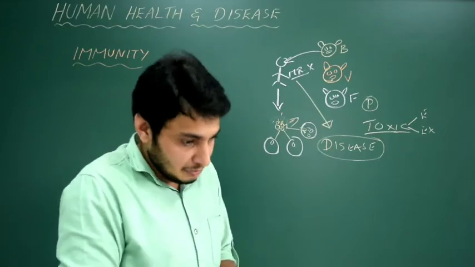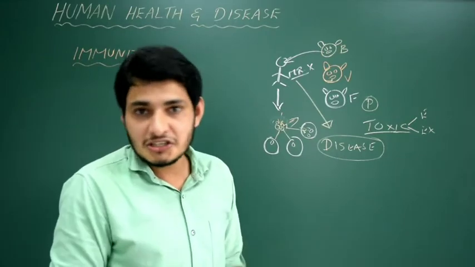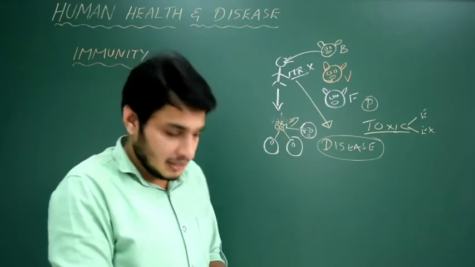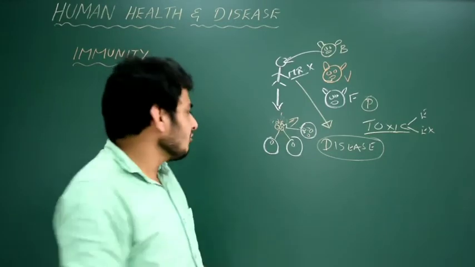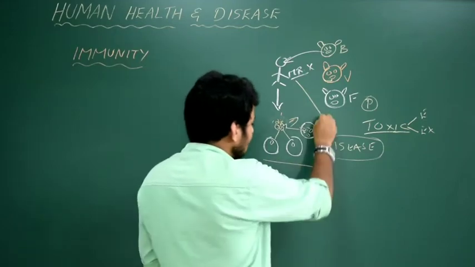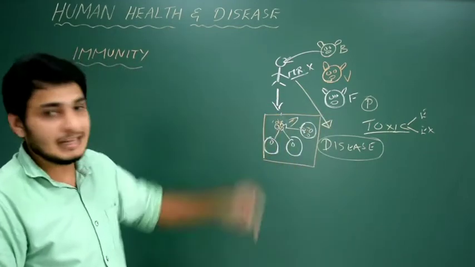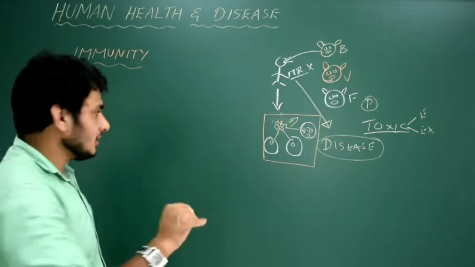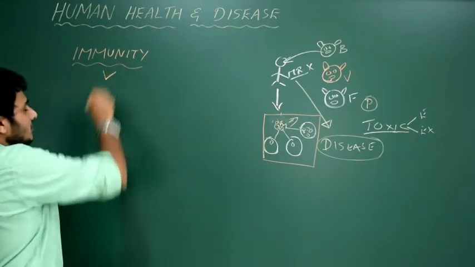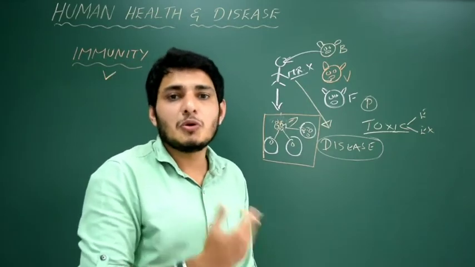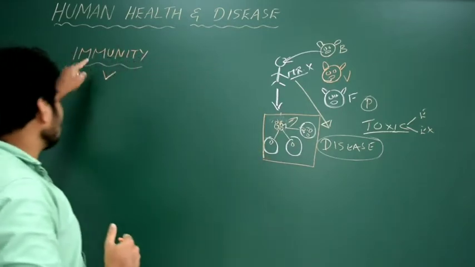We cannot survive for 60 years at all. But we have a wonderful system in our body that always keeps our body safe from these invading pathogens. That system is called the immune system, or the mechanism is called the immune response. Everything is called immunity.